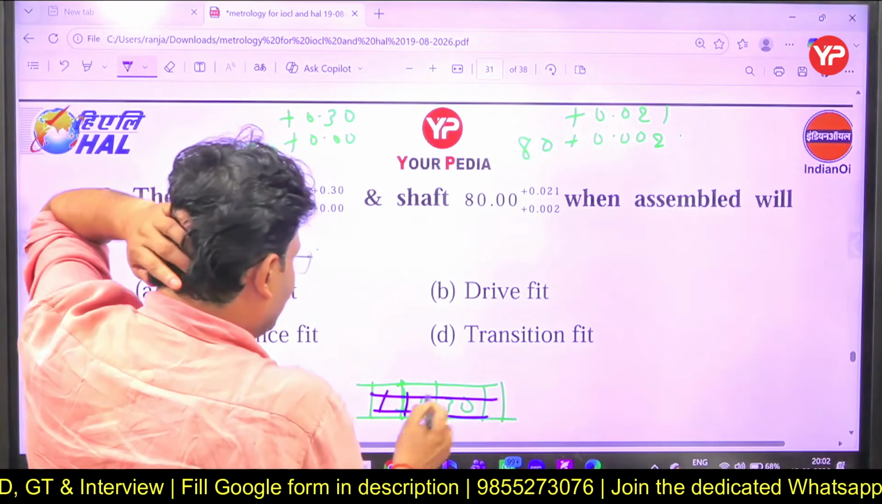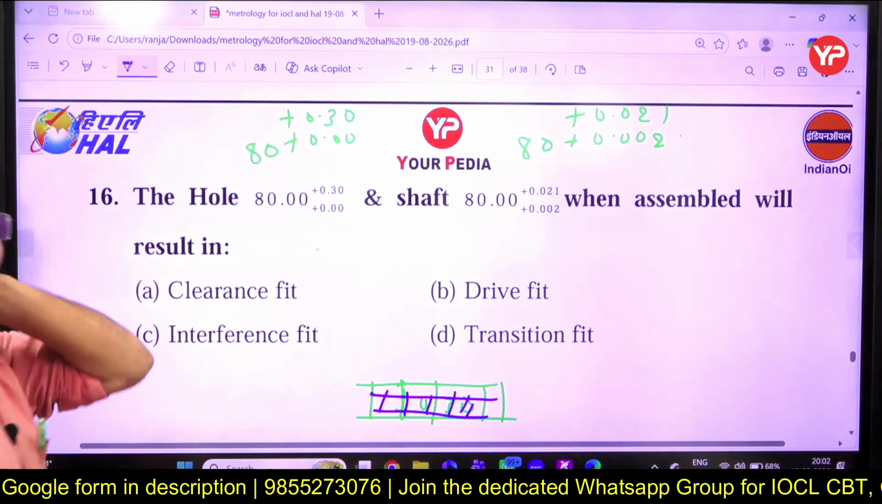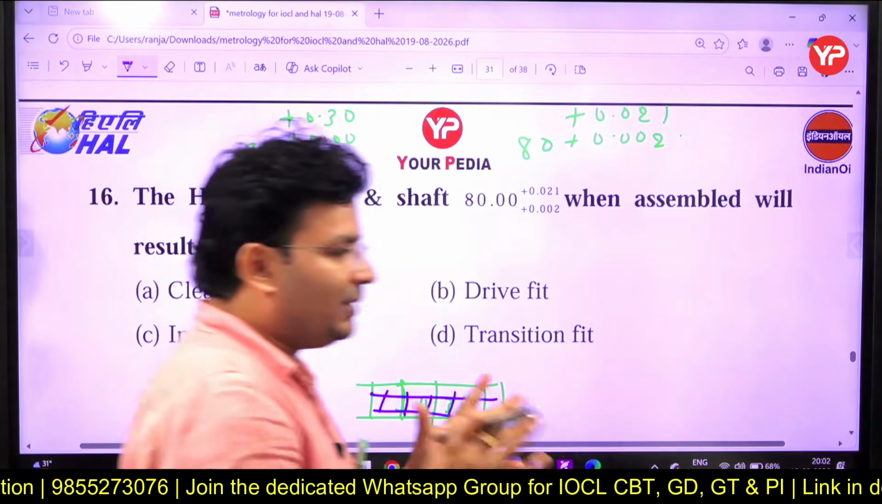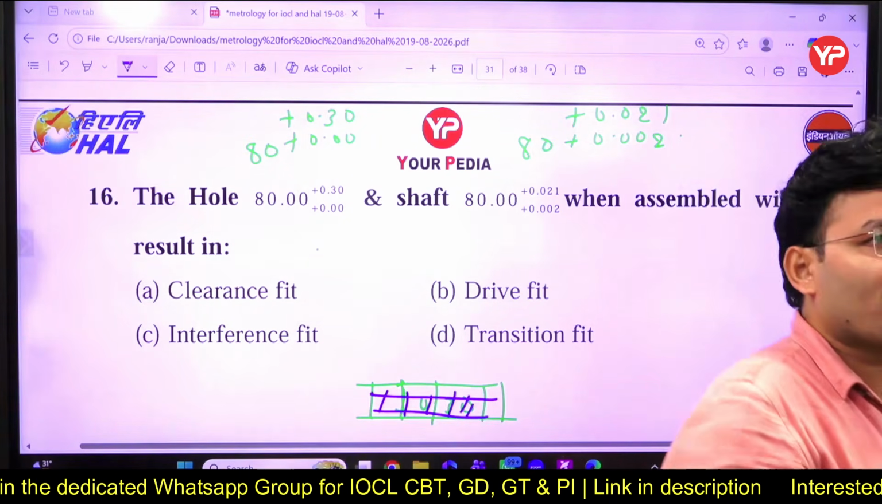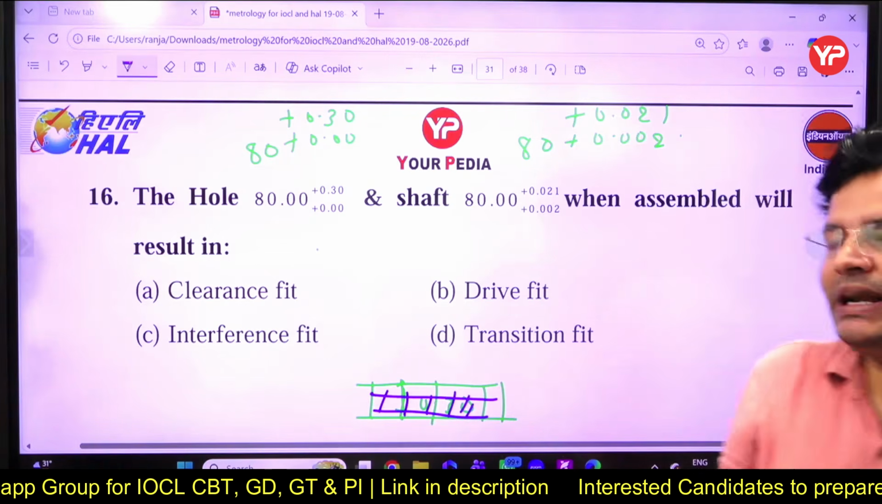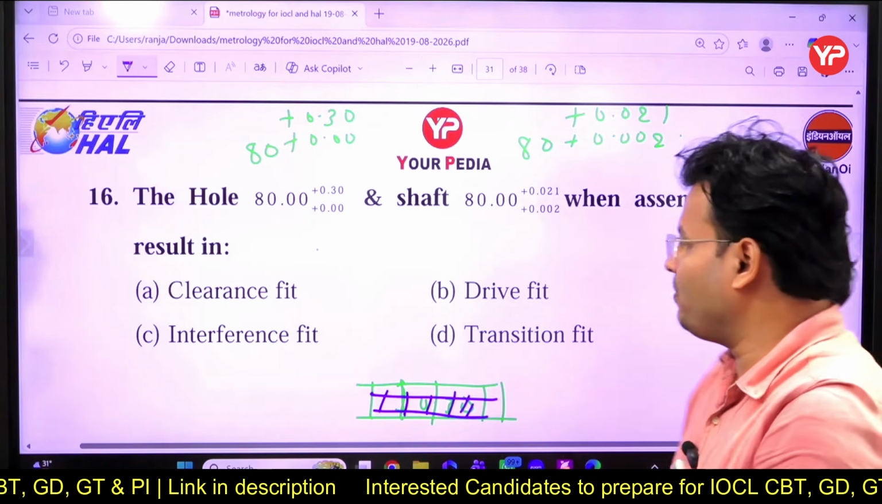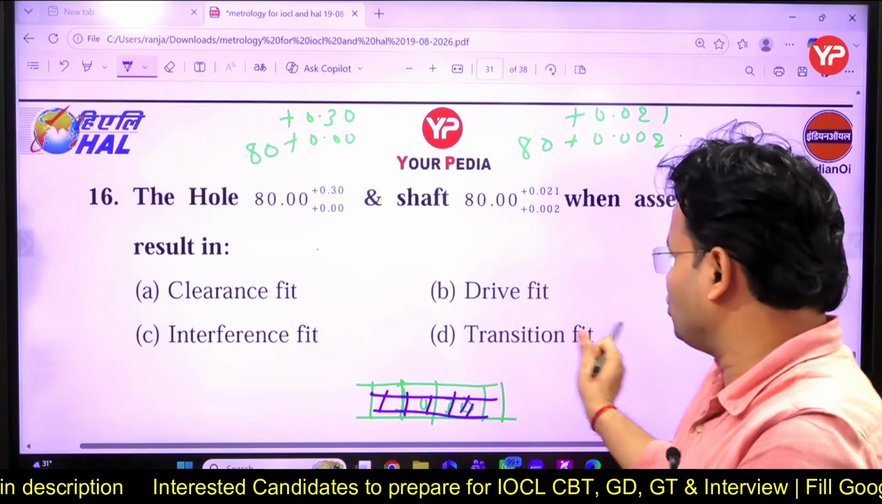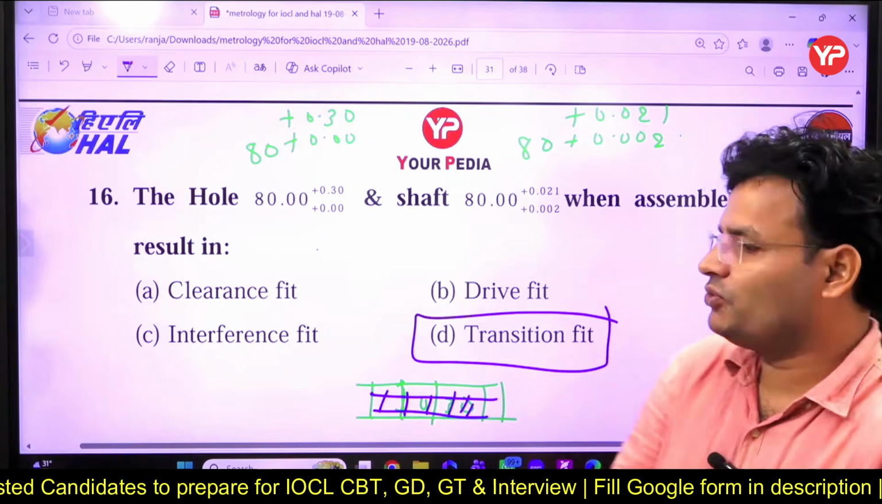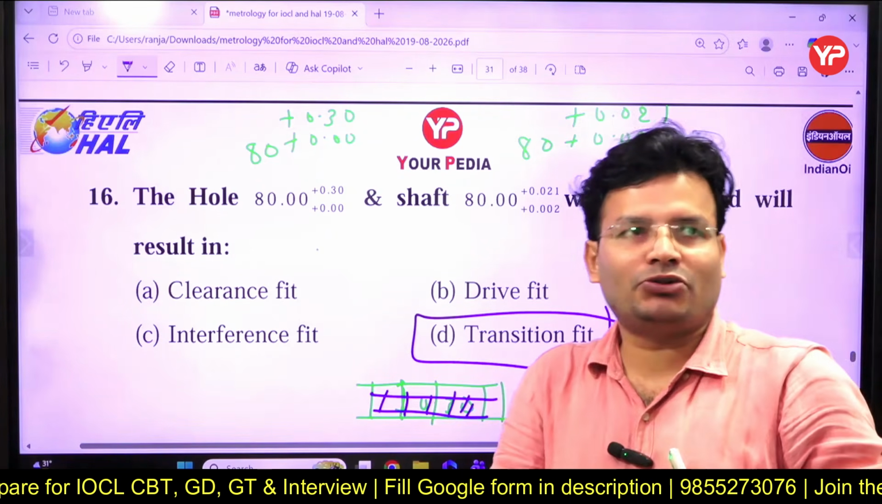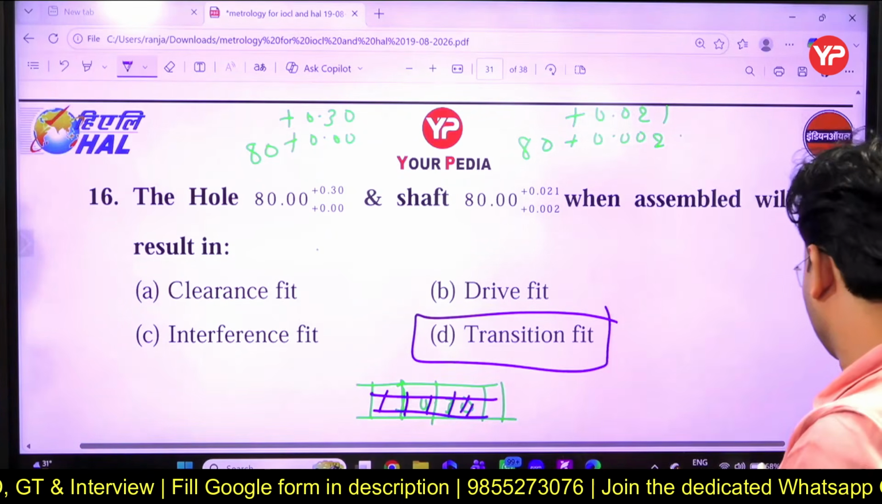So see, simple. The tolerance zones are going to intersect each other, they are going to overlap. Whenever they overlap, we get a transition fit. This is called a transition fit. Simply we can answer C for Chennai, right?